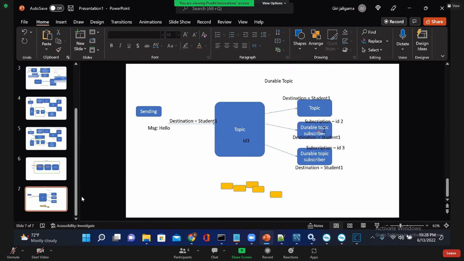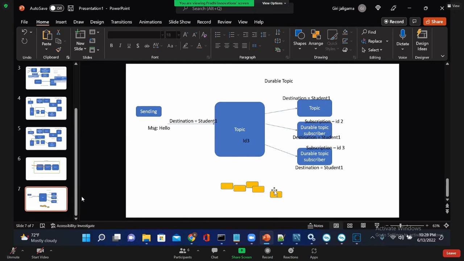If any subscriber says, "I'm a durable topic subscriber with ID," then for that subscriber the message will be stored on the JMS server if that durable subscriber is inactive. Is that a clear statement? Yes, sir.